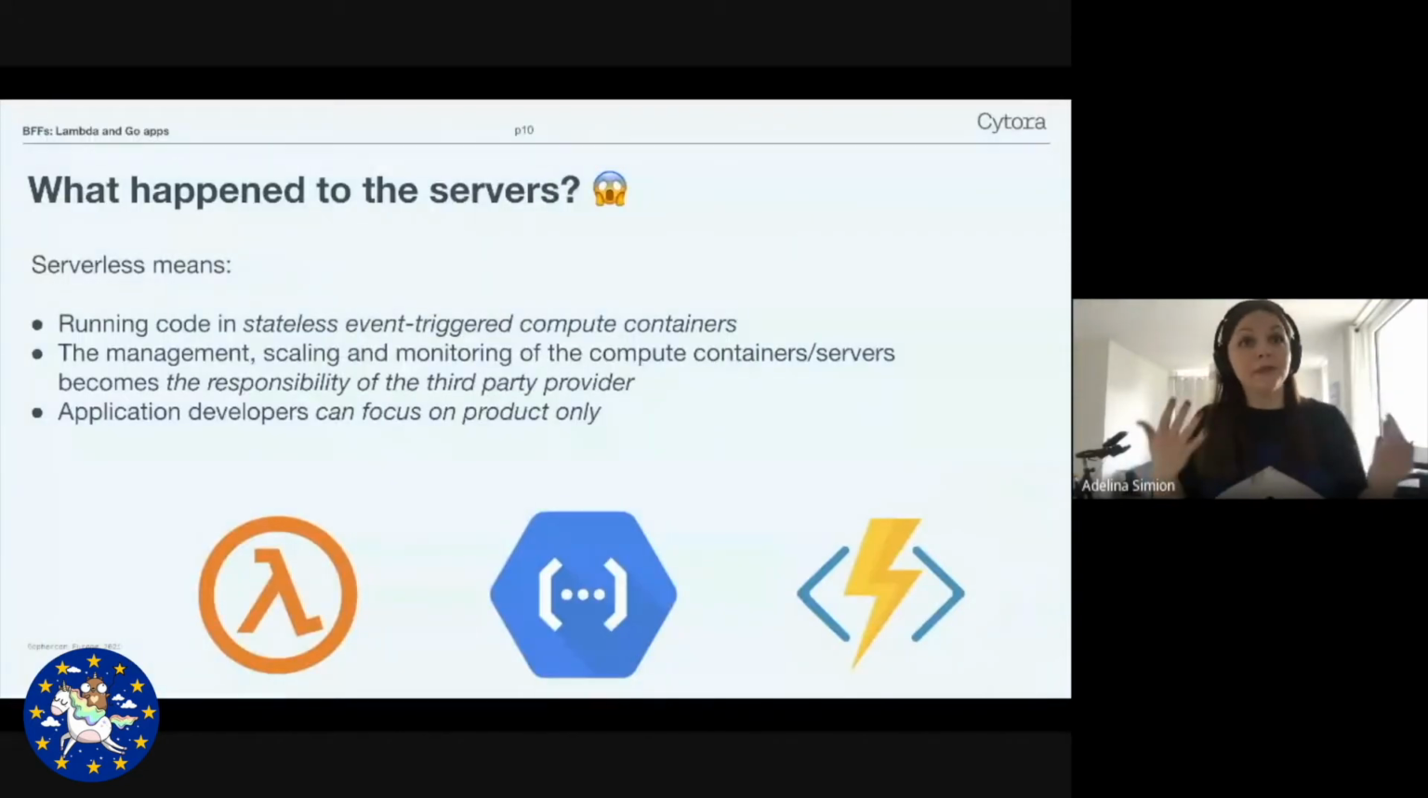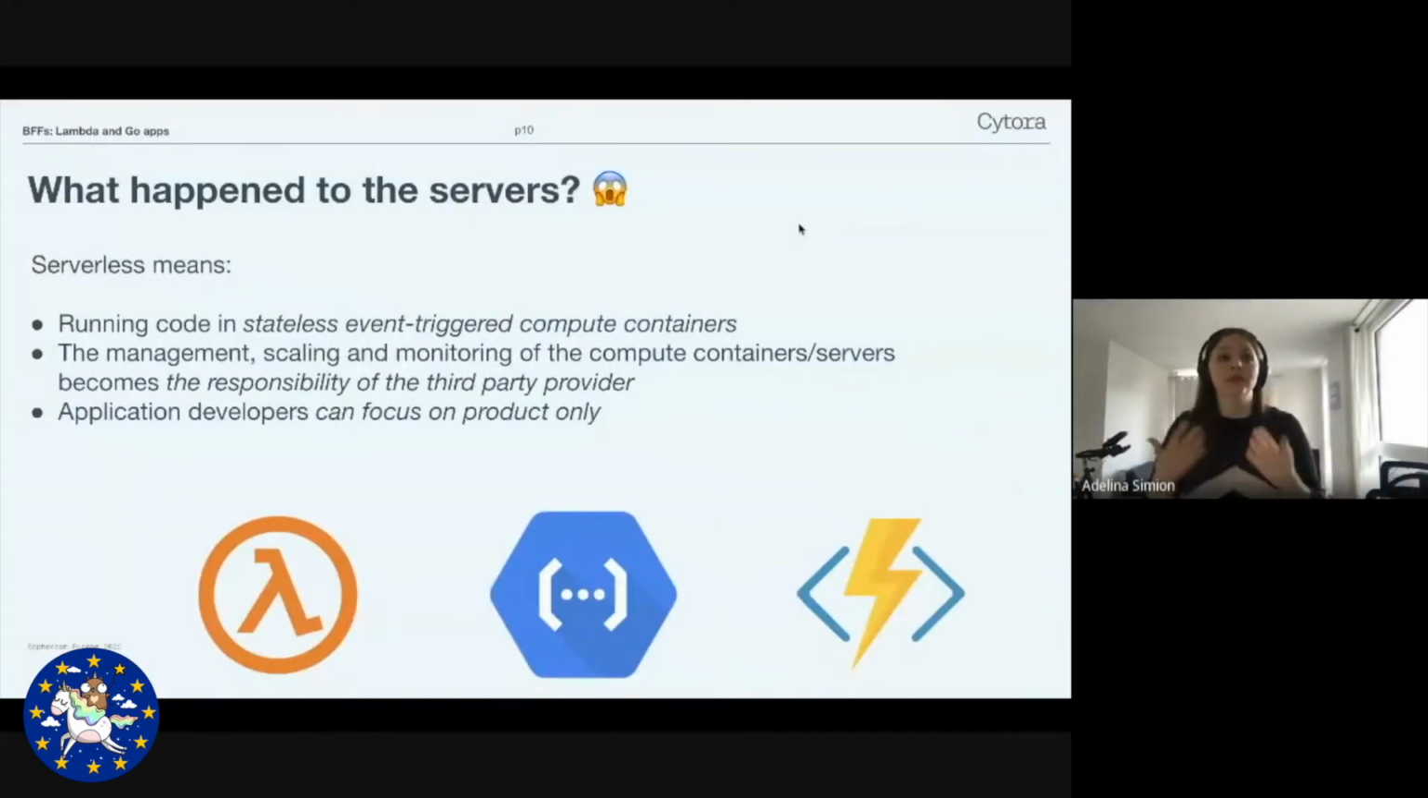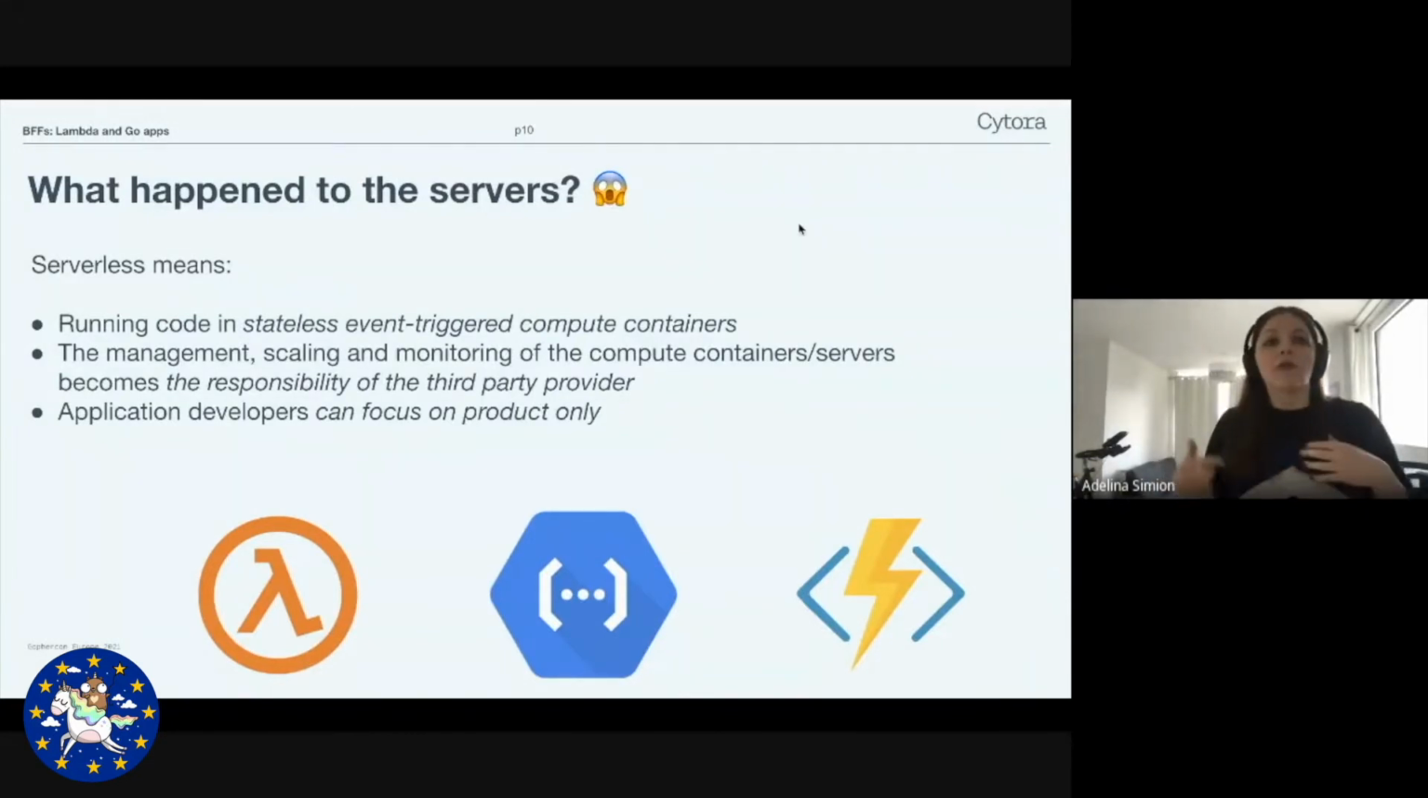So what happened to the servers? What does serverless really mean? Fundamentally, serverless code is code that is run without you, the application developer, having to manage your servers. The code that you write is run in functions, which are stateless execution environments that only live while they're being called. The third-party provider takes care of managing, scaling, and monitoring these execution environments or containers.